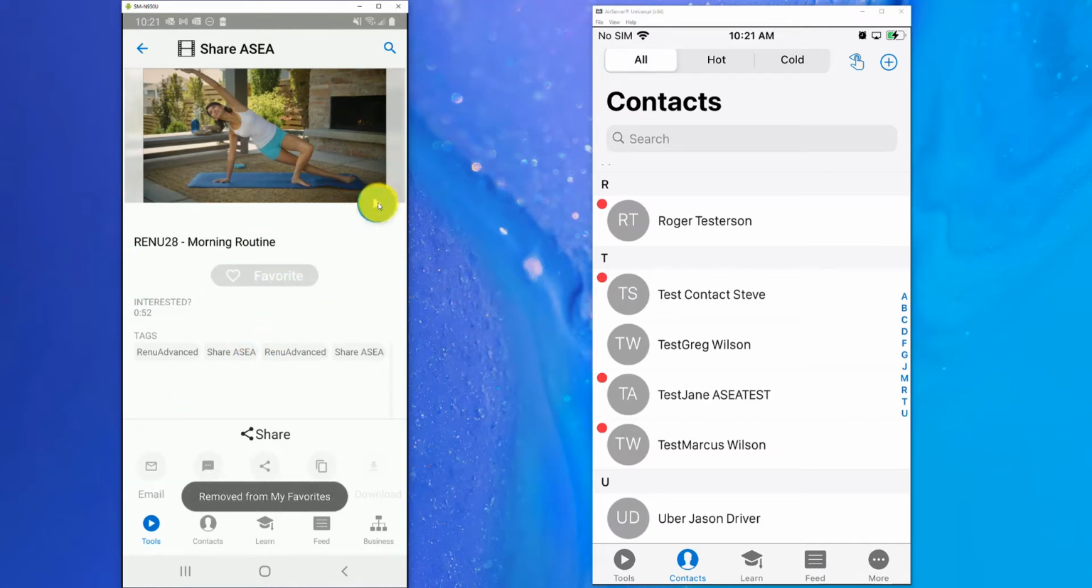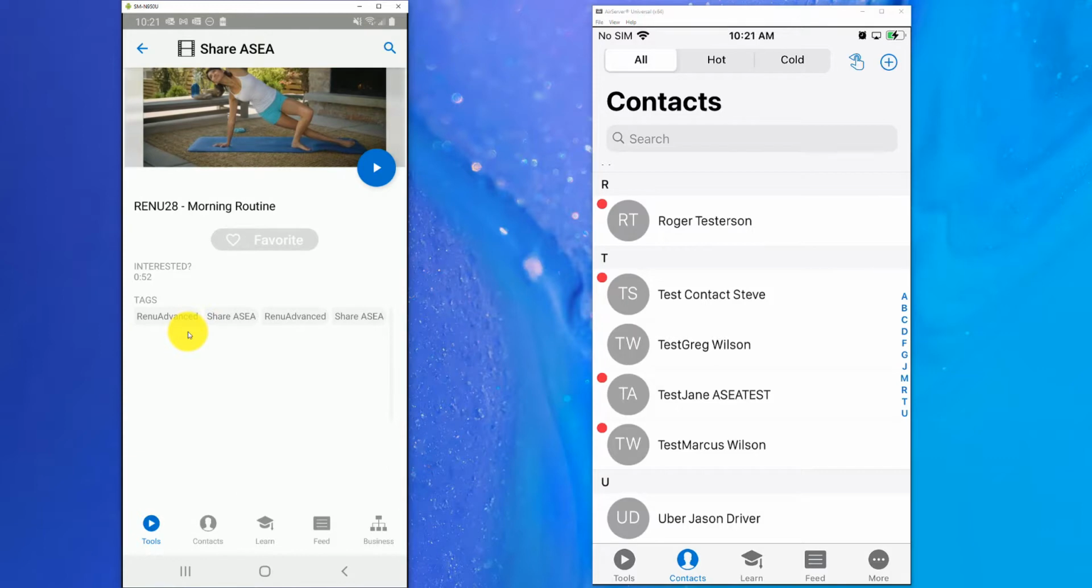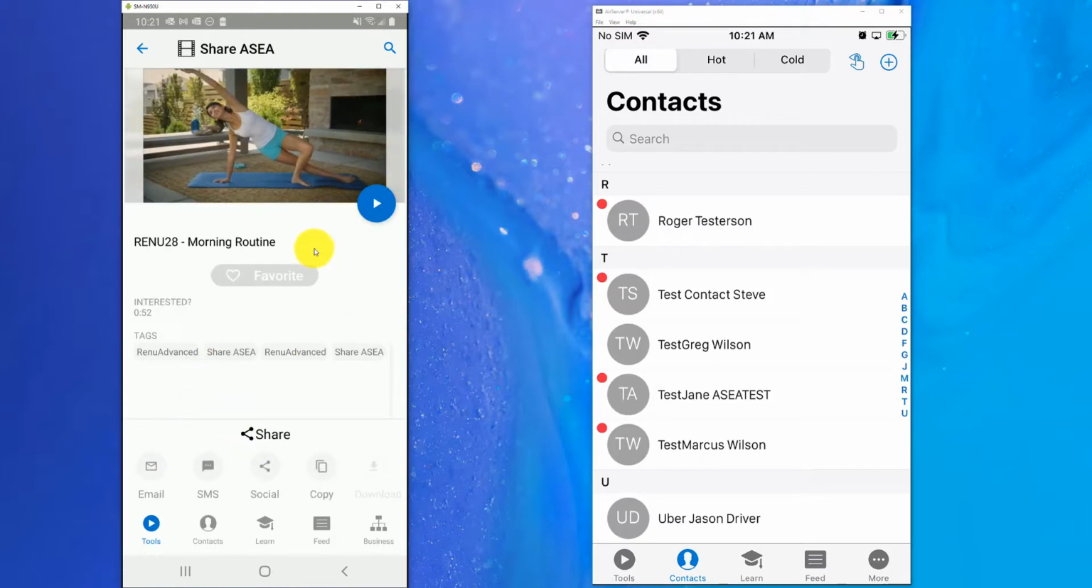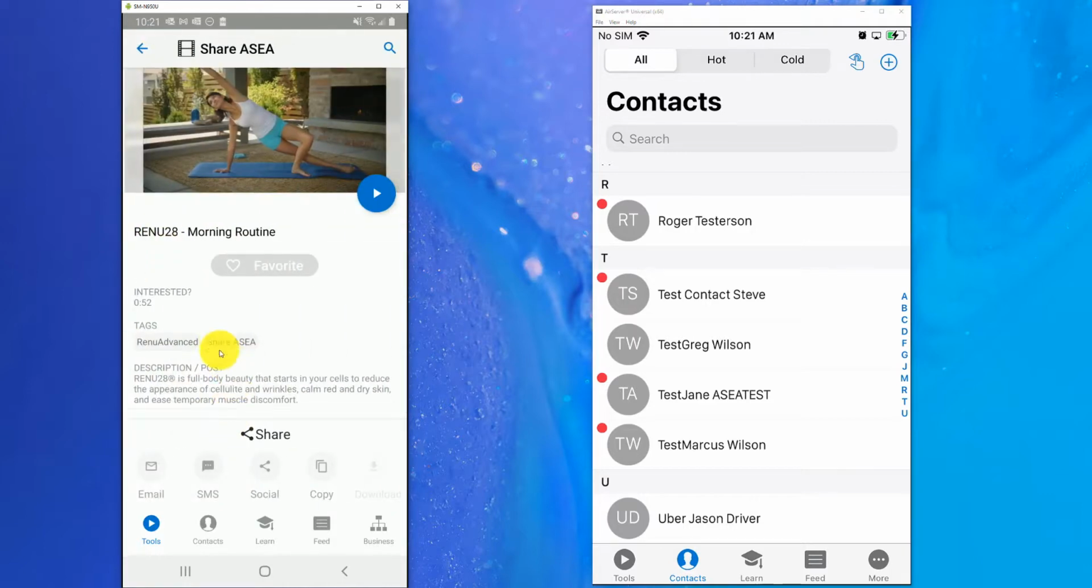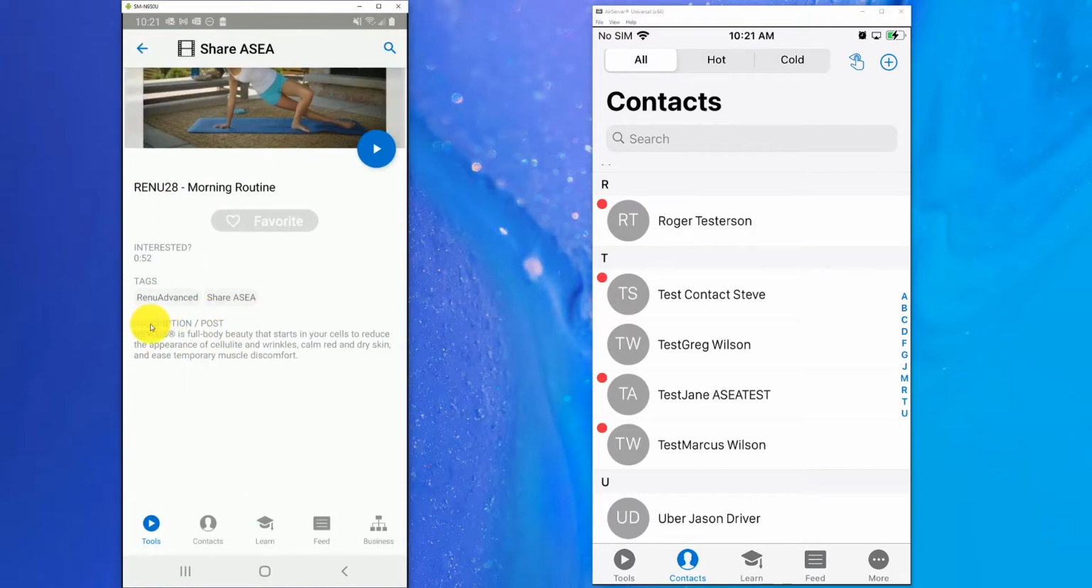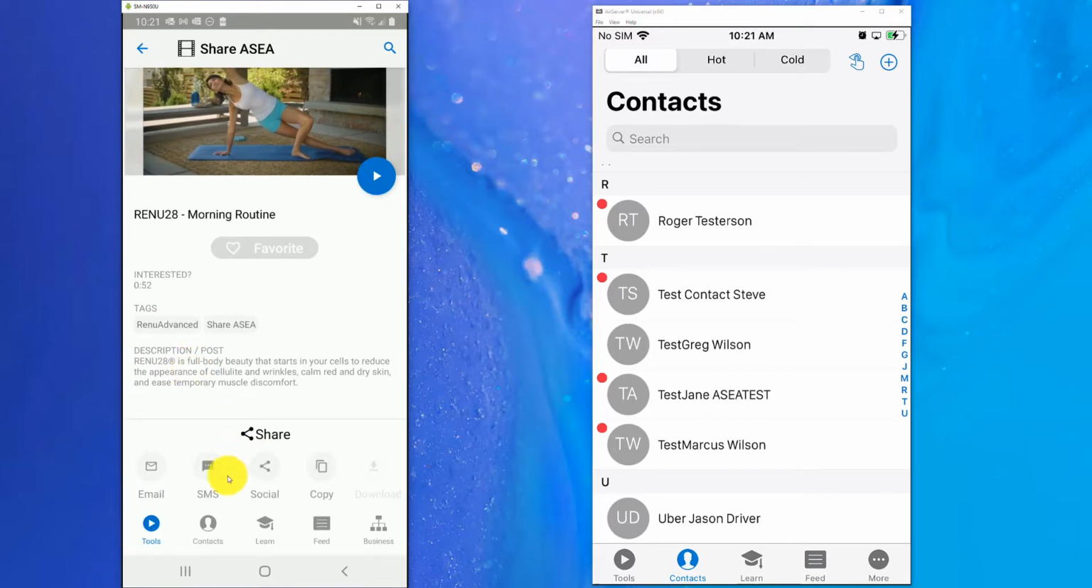We can then preview it by hitting the play button. We can see what tags are associated with this asset. And then down here we have this share area. So if I hit back here, I want to pull something up just to show you. We have this little description that I want to make sure you guys see. This description comes along with the text message. So as we share this via text message, you're going to see that this description is going to pull into the post as well.